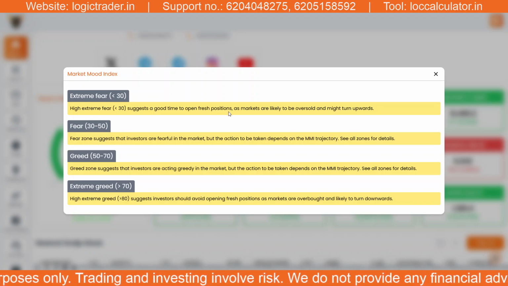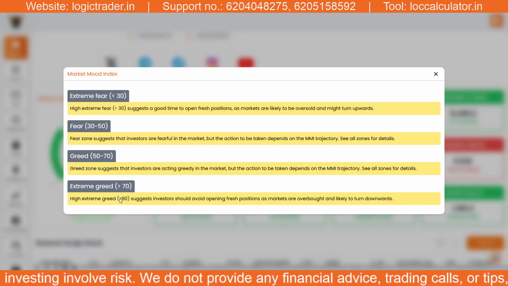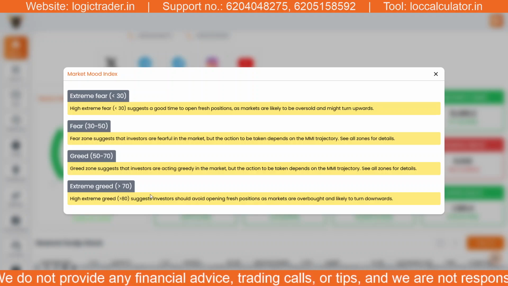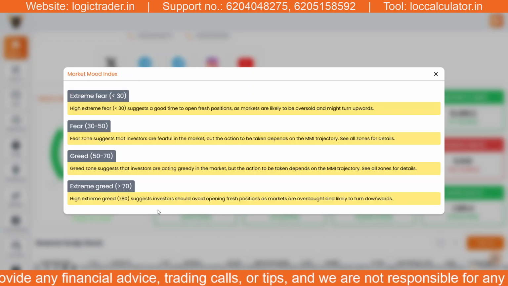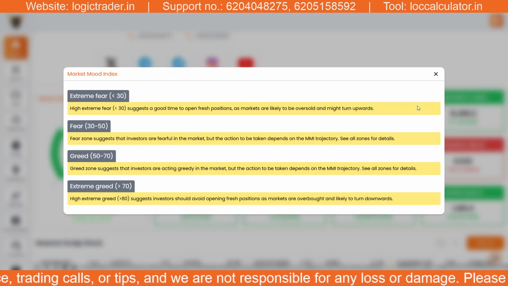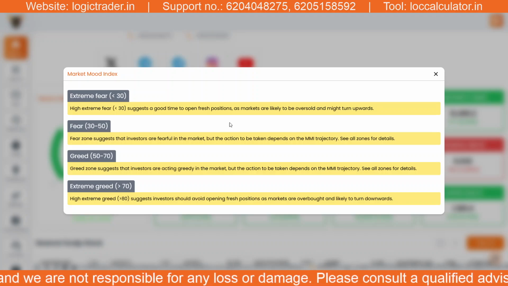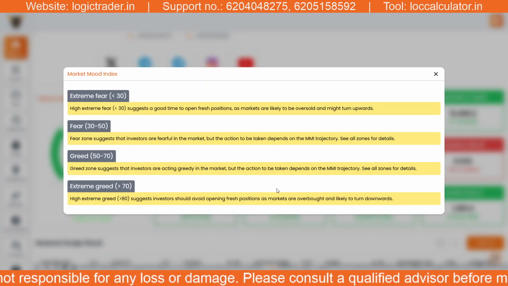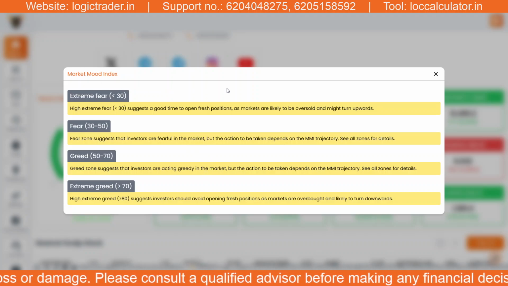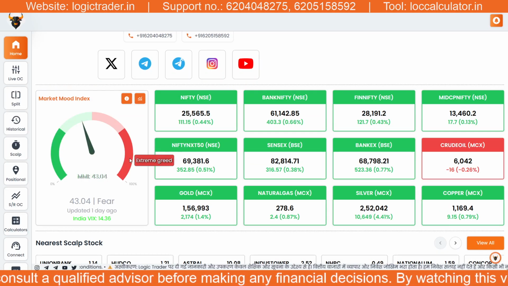On the other hand, when the market reaches the extreme greed zone, it may signal overheated conditions where traders consider booking profits or reducing positions. This sentiment cycle can sometimes extend over 3 or 4 months, which is why the Market Mood Index is typically analyzed with a long term view rather than by short term traders.